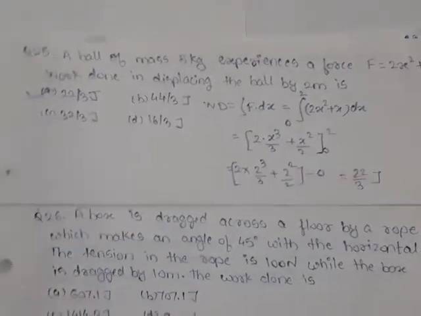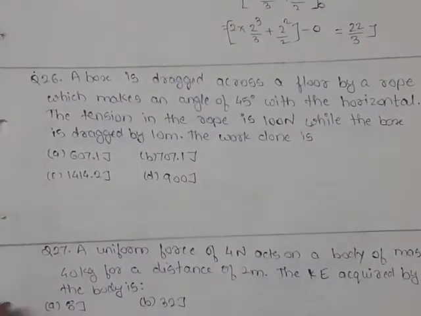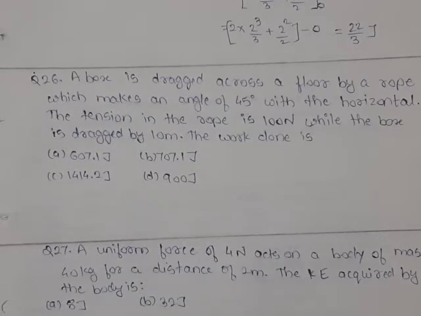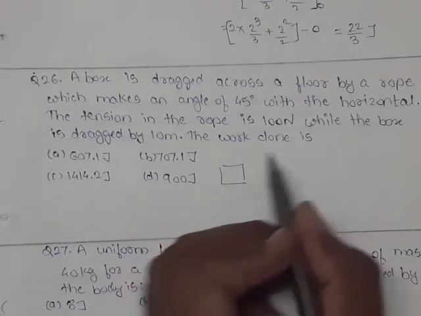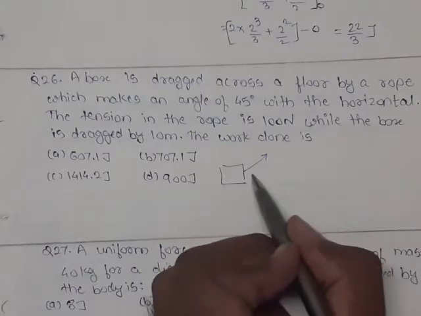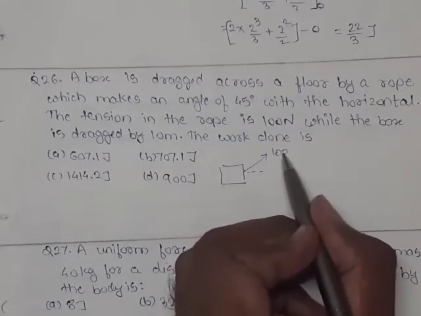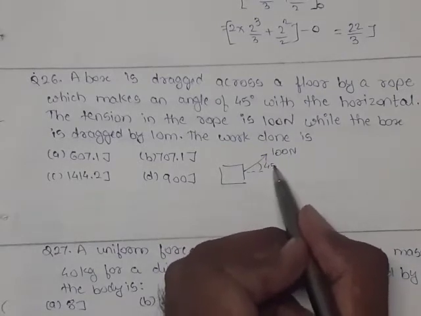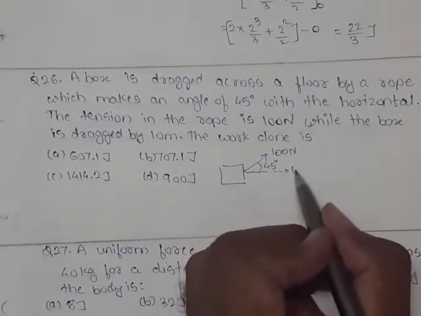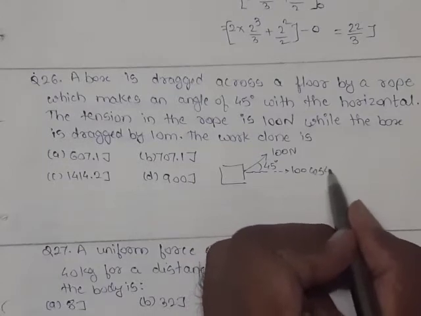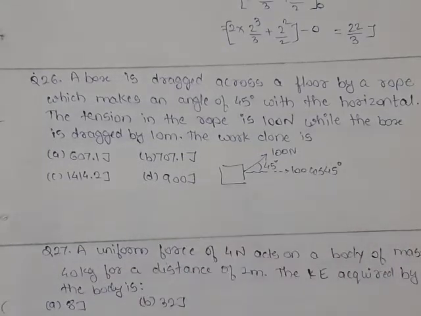Now question 26. A box is dragged across the floor by a rope which makes an angle of 45 degree with the horizontal. Tension in the rope is 100 Newton while the box is dragged by 10 meter. The work done is? So we are talking about this box with one rope attached. In that rope the force is 100 Newton, and it makes an angle of 45 degree. So we require the component of force in the direction of displacement, which is 100 cos 45. This force component has to be used.